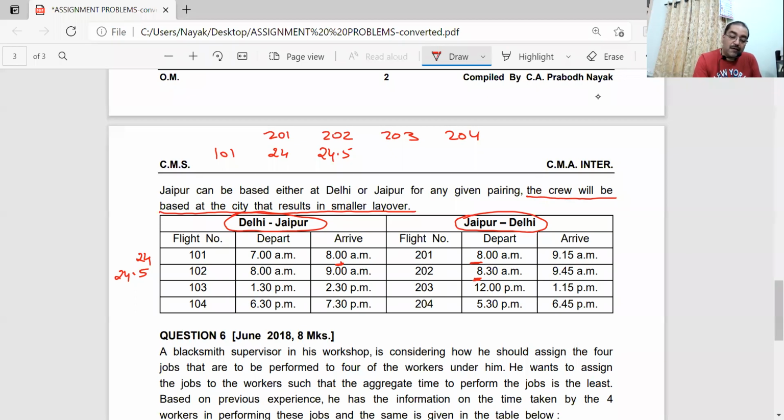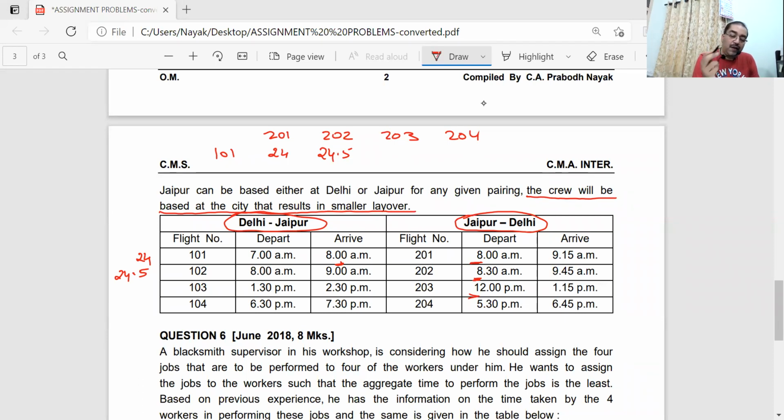If he wants to take 203 flight, can he take same day? Yes or no? Can he take same day at 12 o'clock flight? No. Why? Because from 8 o'clock a compulsory break of 5 hours should be there. So from 8 o'clock earliest he can start at 1 o'clock the same day. But 1 o'clock it is not there. It is 12 o'clock. So he can't take 203 same day.